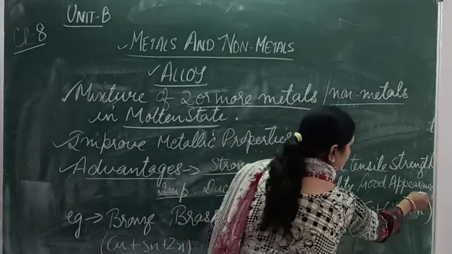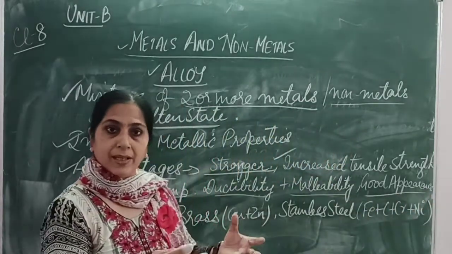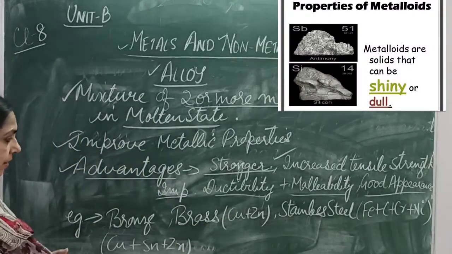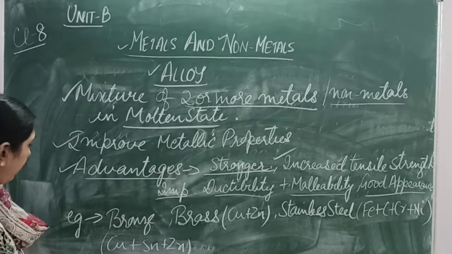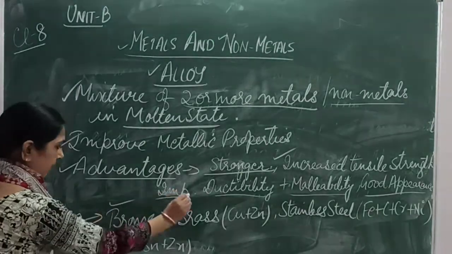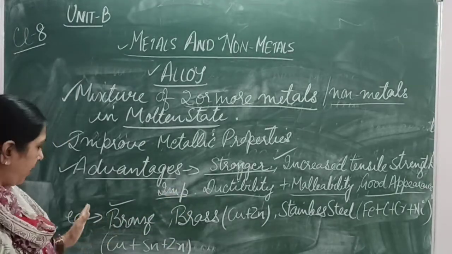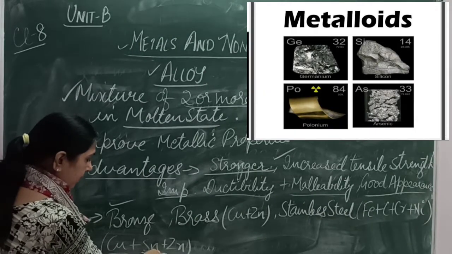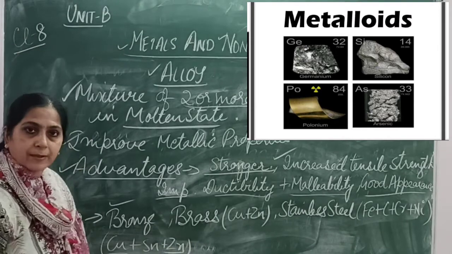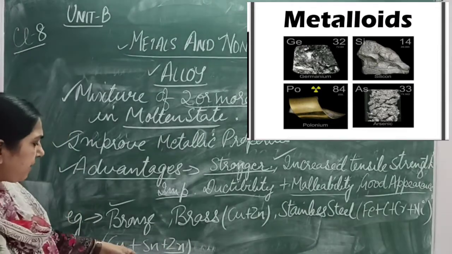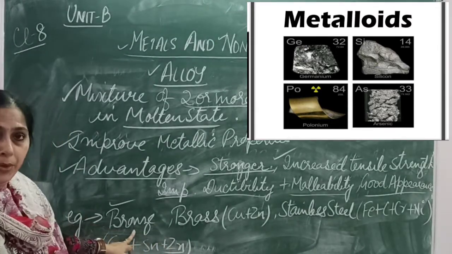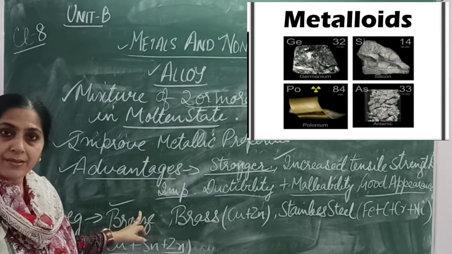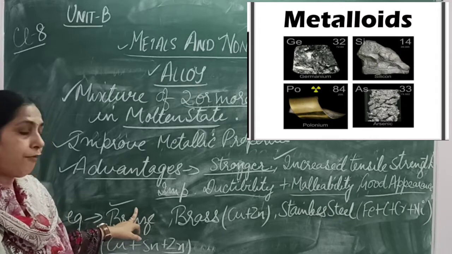Then the alloy will have good appearance. It will have a better refined appearance. Okay. Now some of the examples that we use in our day-to-day living. Bronze. Bronze is an alloy. Now bronze is a mixture of copper, natrium and zinc. Right? These three metals combine to form bronze. And in bronze we see various statues, jewelleries, utensils, they are made of bronze.